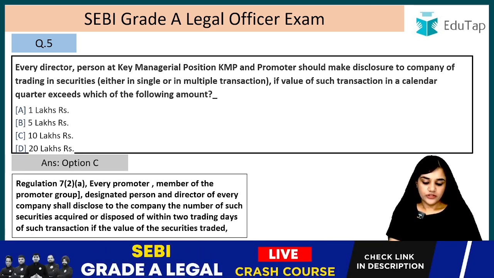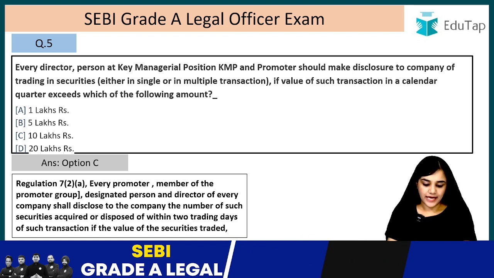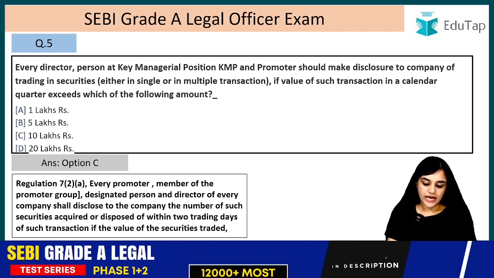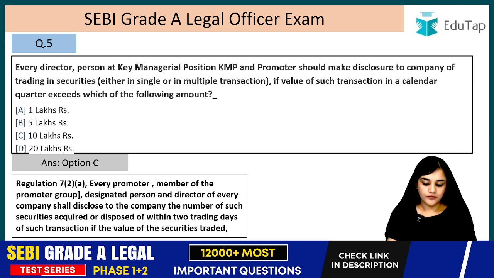If we read Regulation 7, every promoter, member of a promoter group, designated person and director of every company shall disclose to the company the number of such securities acquired or disposed of within 2 trading days.